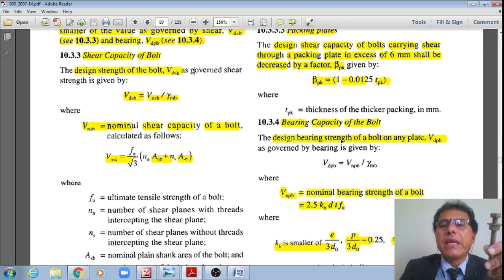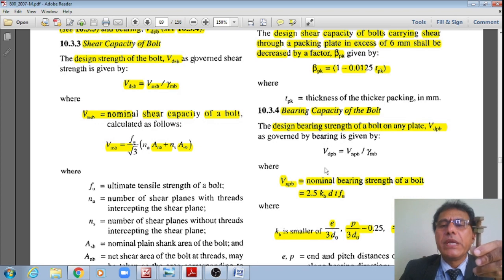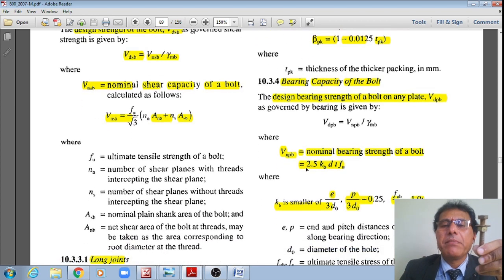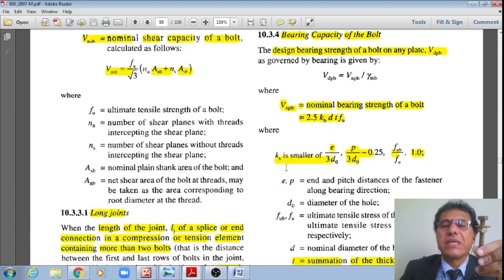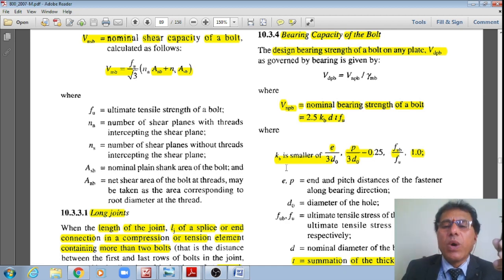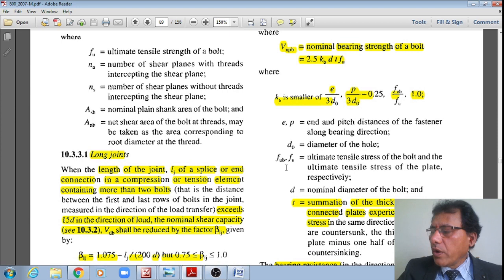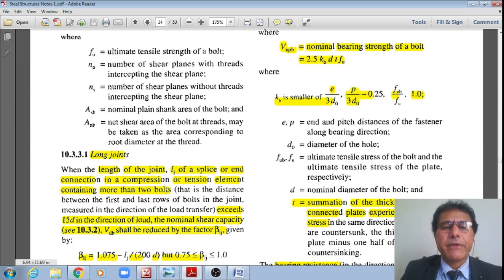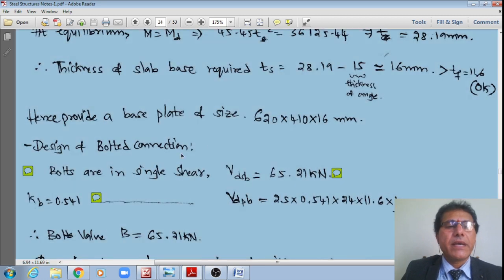And the bearing capacity of the bolt, VDPB, is equal to VNPB divided by gamma MB, where VNPB is equal to 2.5 kb d t fu, where kb is the least of E divided by 3 d0, P divided by 3 d0 minus 0.25, FUB divided by FU, and the fourth one is 1. Knowing these values, let me substitute into these formulae as per IS 800.